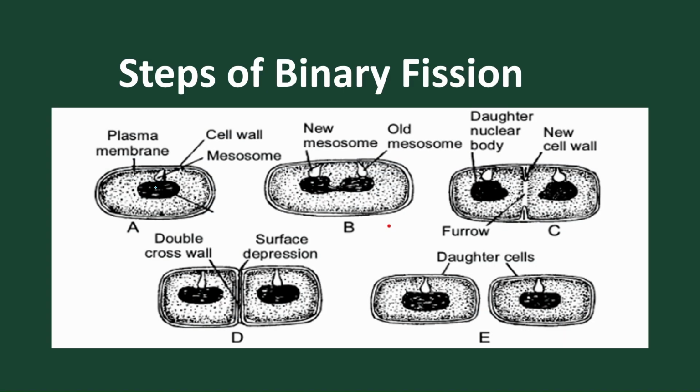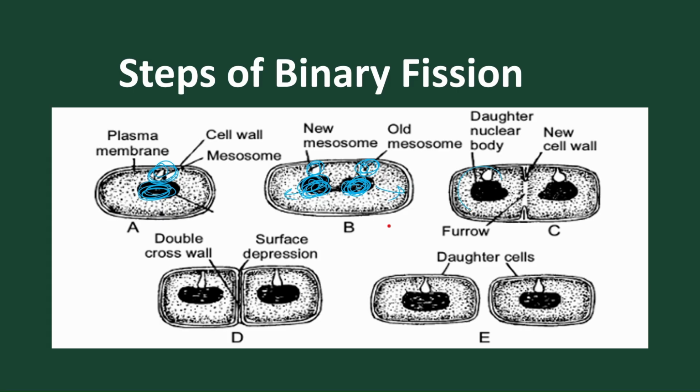So let's move. This is the plasma membrane, and this is the DNA present. The DNA duplicates into two, and here a single mesosome is present. The mesosome duplicates into two, and each mesosome now joins with its respective DNA, and each mesosome separates the respective DNA to the respective side or pole.